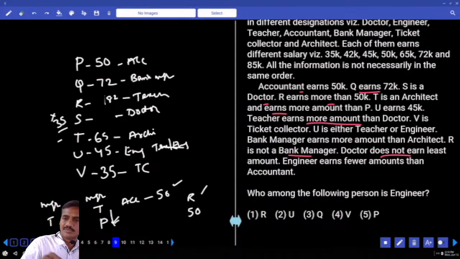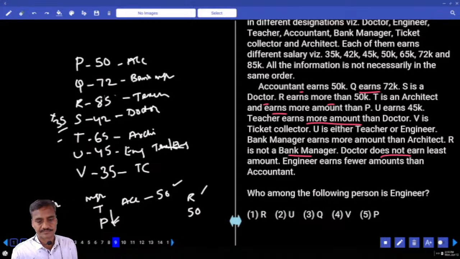85. Now 82 is there. Sorry, 80. Now R is 85. Now if R earns 85, then what is left over here? 42. Now this portion must be done. Now this is about question numbers 9 to 11.